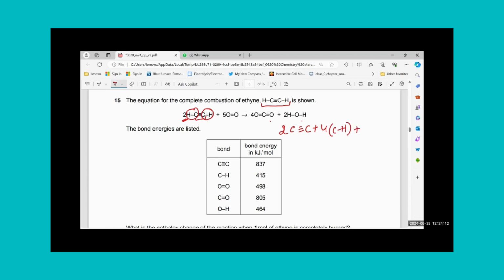Plus 5 times OO bond. So this is my energy in. Let me calculate this quickly. 837 multiplied by 2 plus 4 multiplied by CH, 415, plus 5 multiplied by 498.